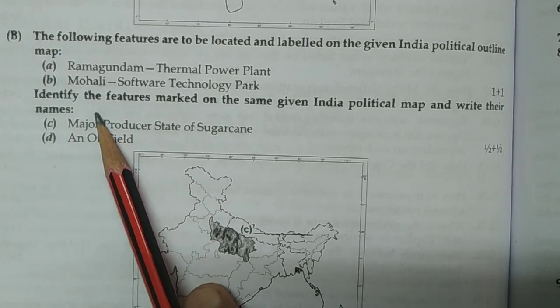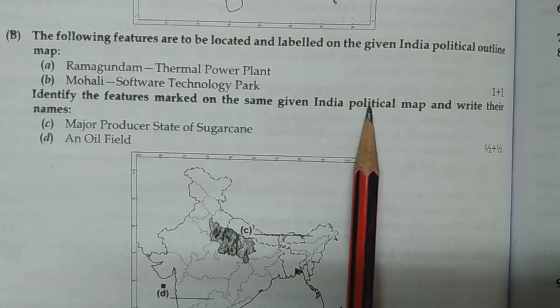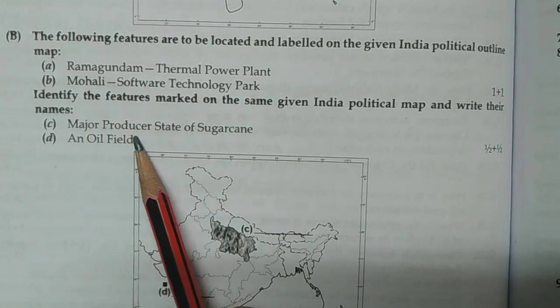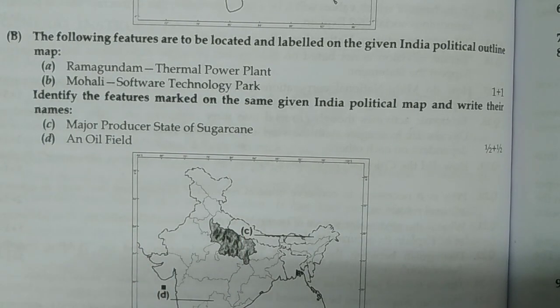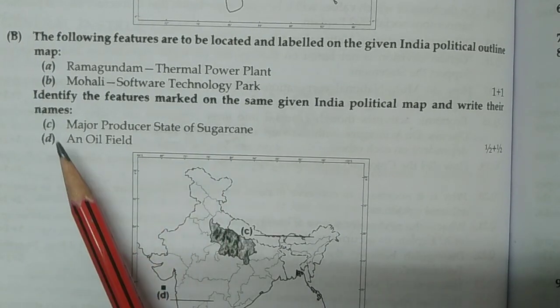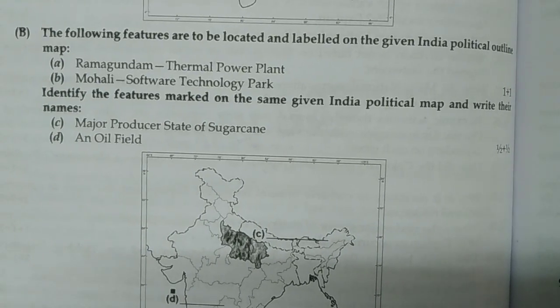Next, identify the features marked on the same given India political map and write their names. C is the major producer state of sugarcane, and D is an oil field. You know very well the major producer state of sugarcane and an oil field. Everything is given properly, so you can do it completely from here. Marking is being given here, and according to that you can find your answer. Thus we have completed both question papers.